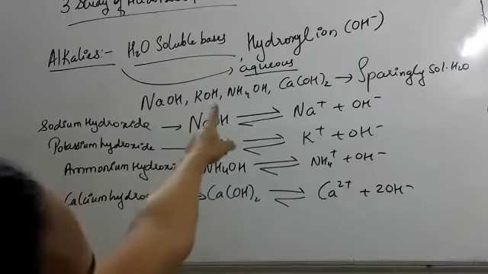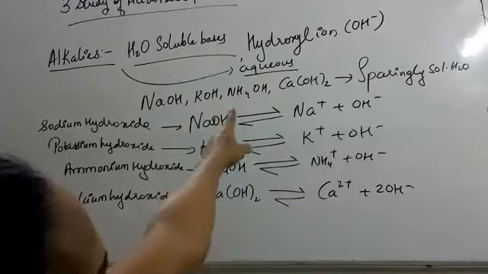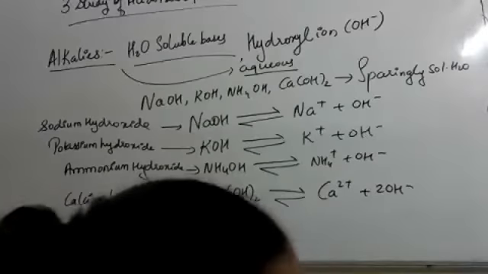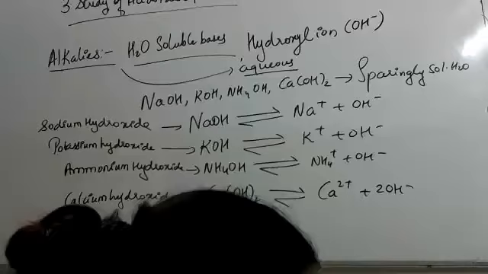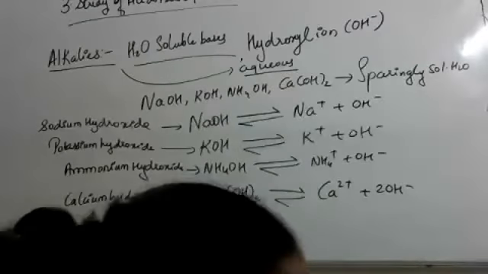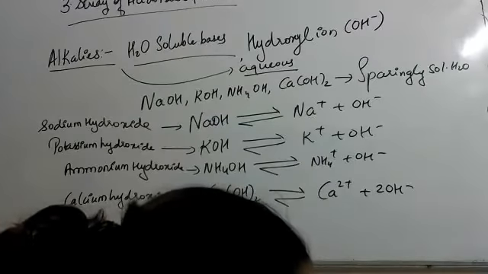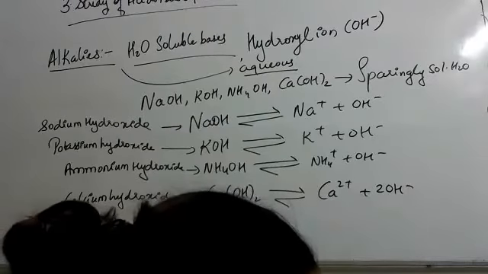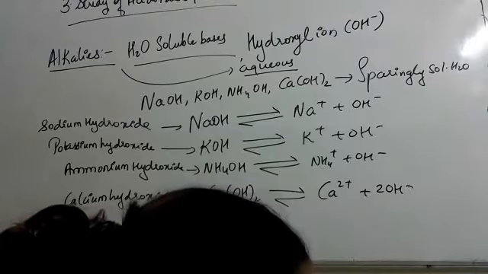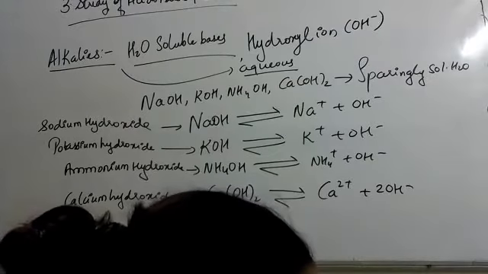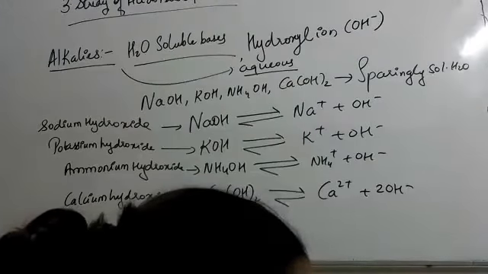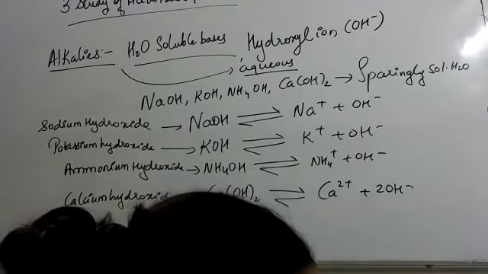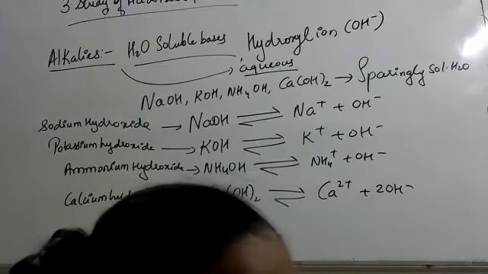Which ion does it form? Hydroxyl, it is written on board. H-Y-D-R-O-X-Y-L. Hydroxyl ion, in bracket write down OH minus, as the only negatively charged particle. Full stop.